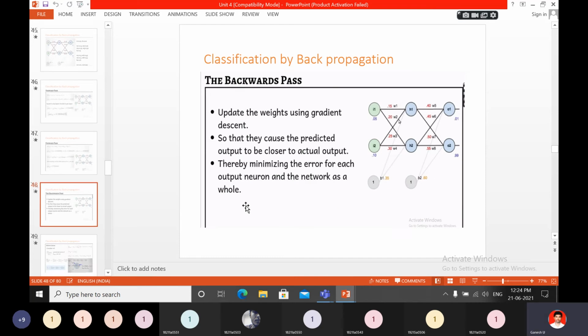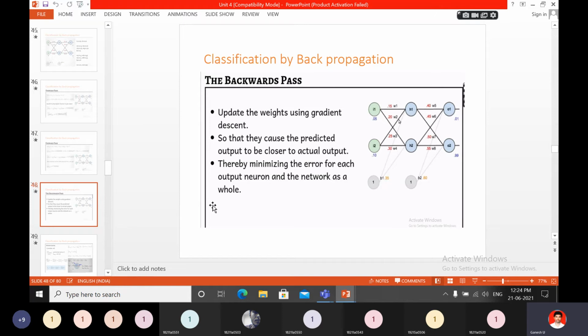Okay. Next, classification by back propagation. Classification by back propagation is the backward pass. In the backward pass, you have to update the weights using gradient descent, so that they cause the predicted output to be closer to the actual output, thereby minimizing the error for each output neuron and the network as a whole.